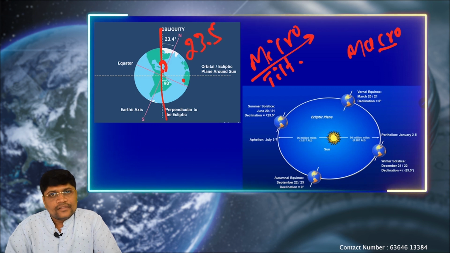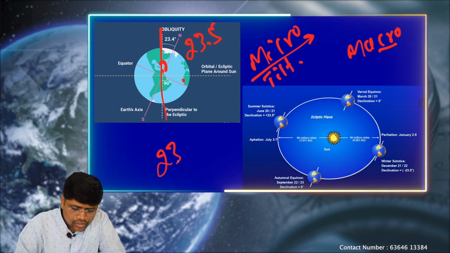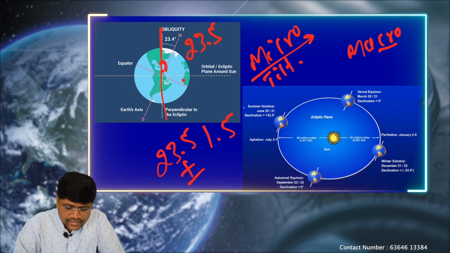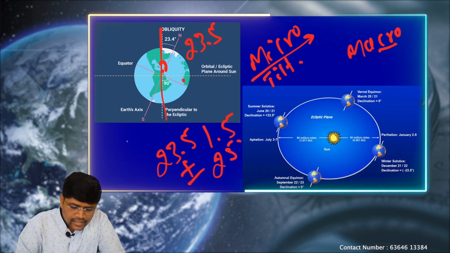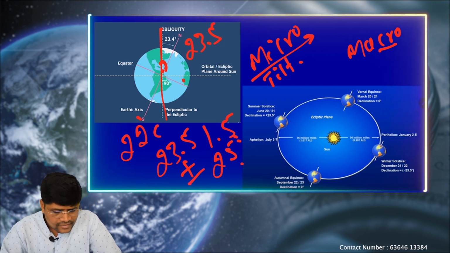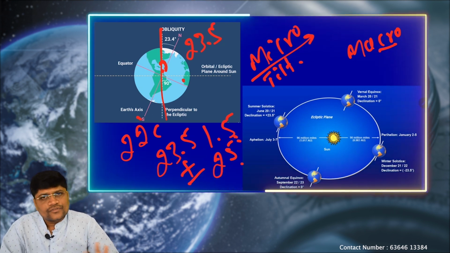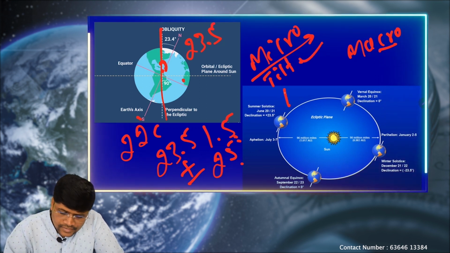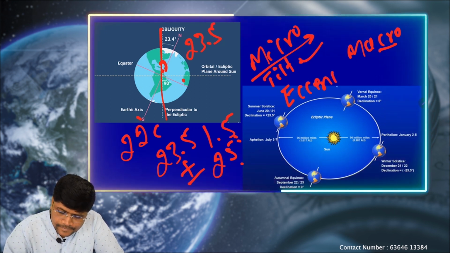Next, this 23.5 degree tilt is also not constant. It may vary plus or minus 1.5 degrees, so it can go up to 25 degrees or come back to 22 degrees. Even these minor movements we cannot observe. So the first one is the tilt in the axis. The second one is the eccentricity.